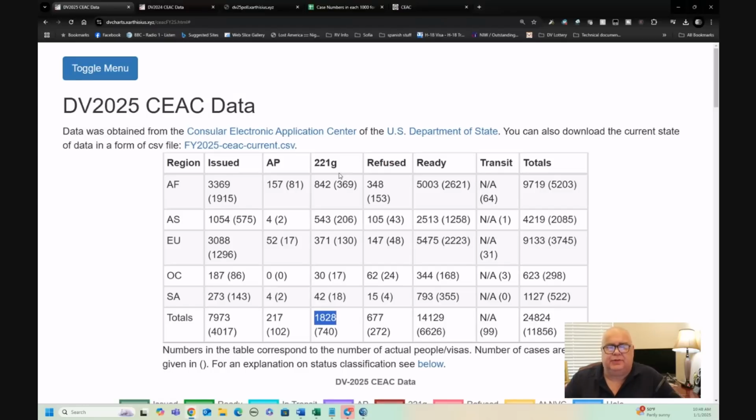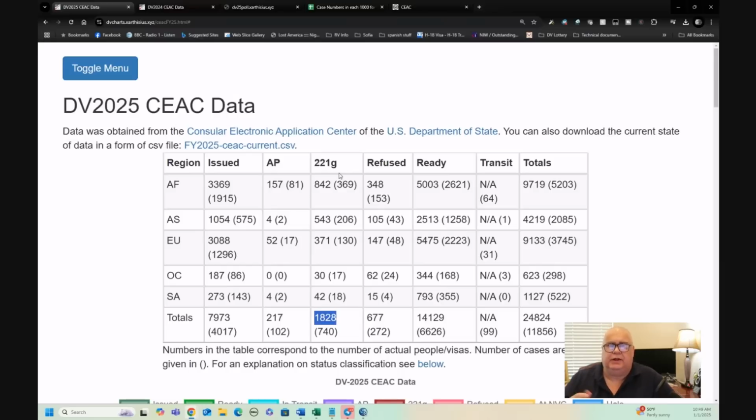In some cases, that 221G only lasts a few days or a couple of weeks. It's a fairly quick thing for some people. In other cases, that 221G, if it's background checking, can last months. Okay, so it varies by case. We can't predict precisely exactly what that will be.